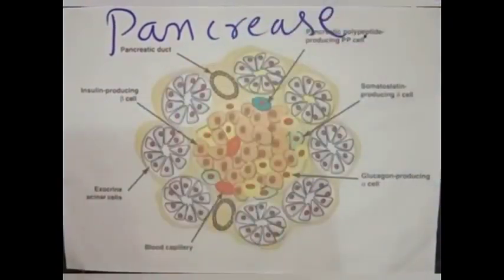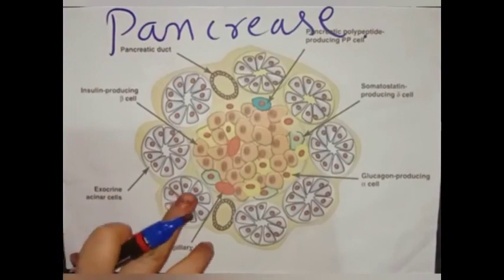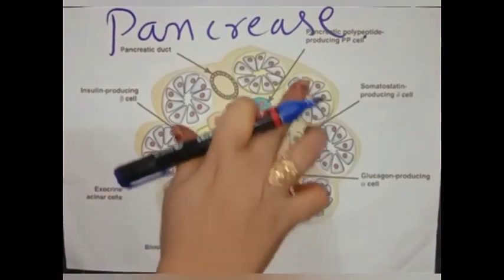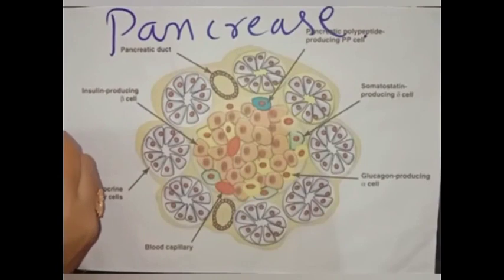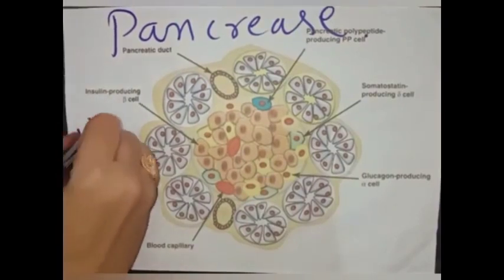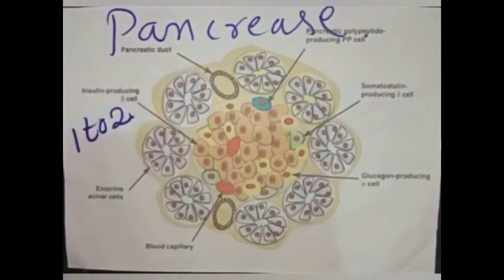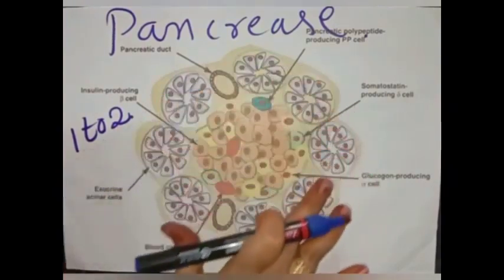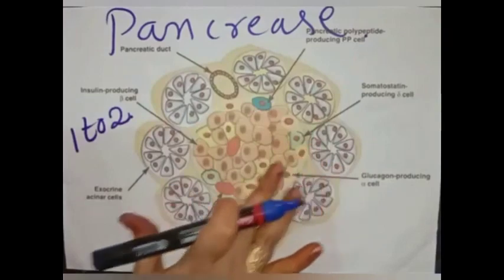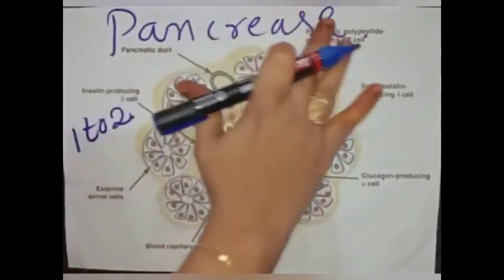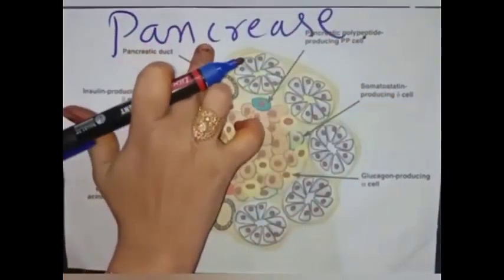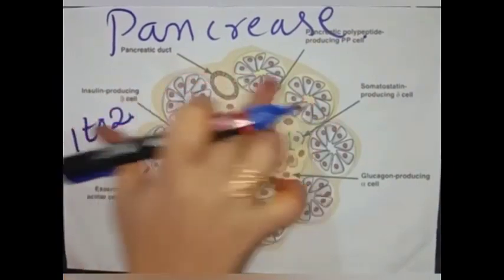A section of the pancreas showing islets of Langerhans. Nearly 1 to 2 million islets of Langerhans are present in the pancreas. This is the internal structure of the pancreas. Pancreas is a mixed gland, belonging to exocrine and endocrine.